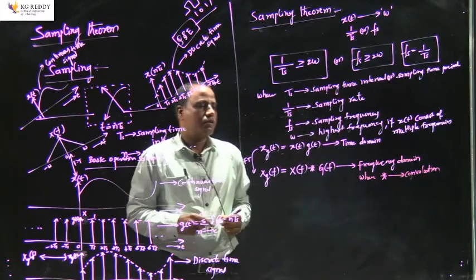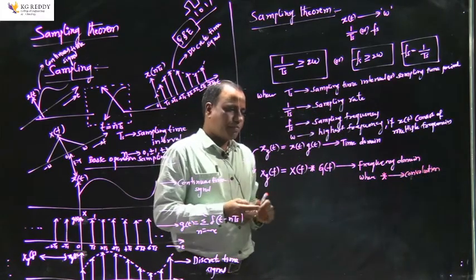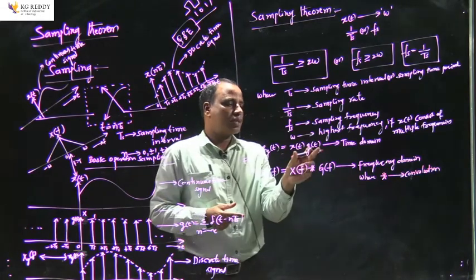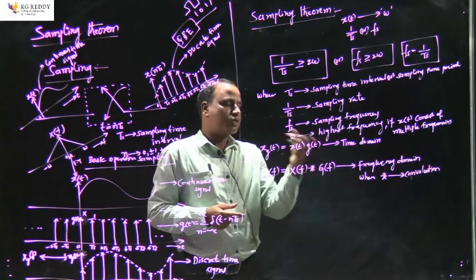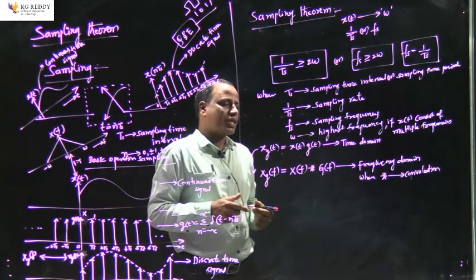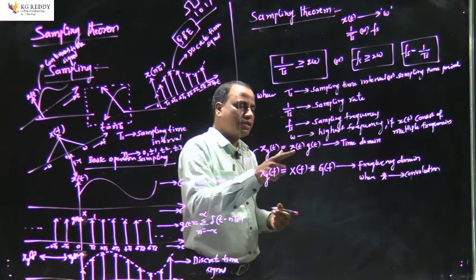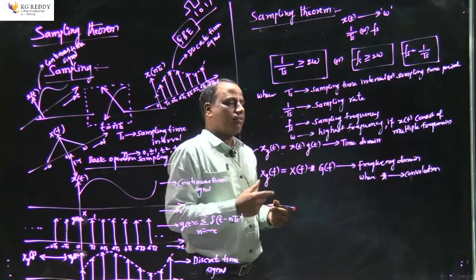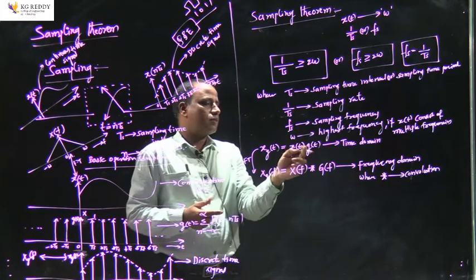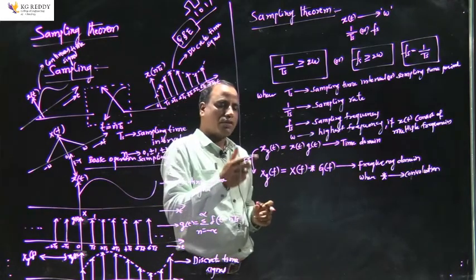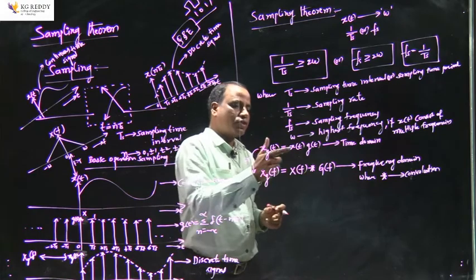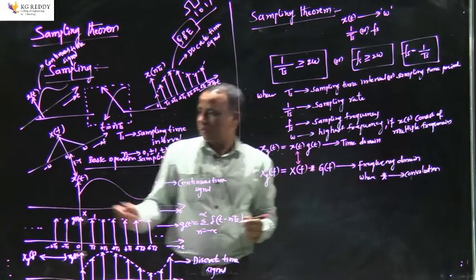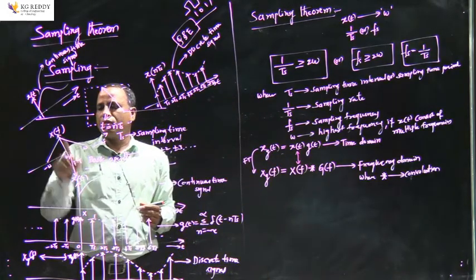As per the convolution property of the Fourier transform, if two signals are multiplied in the time domain, this multiplication becomes convolution in the frequency domain. Whenever you change the domain, the product becomes convolution. That's the reason this multiplication became convolution. So xg of t becomes Xg of f, and x of t became X of f, because the Fourier transform of this x of t I have taken as X of f.